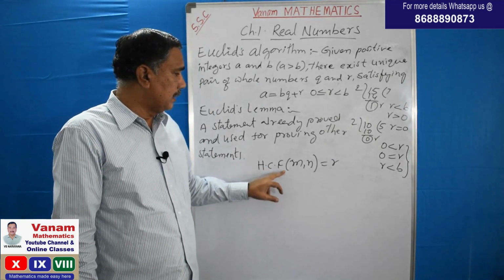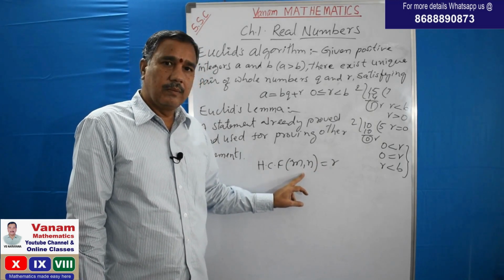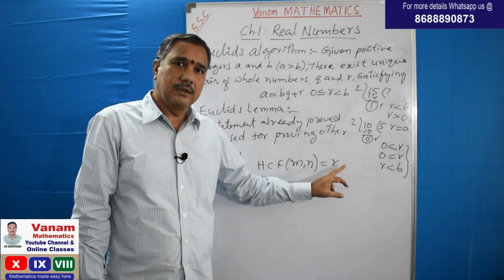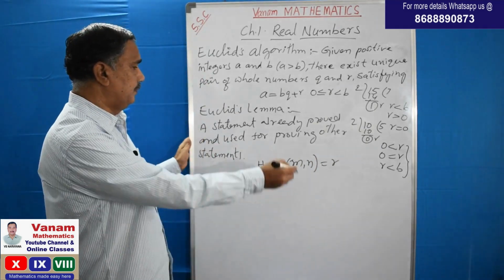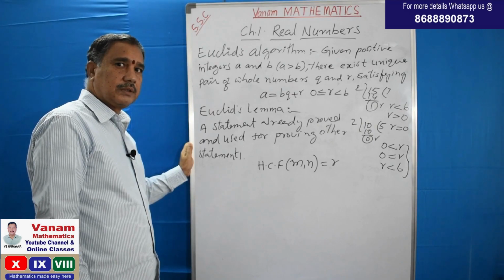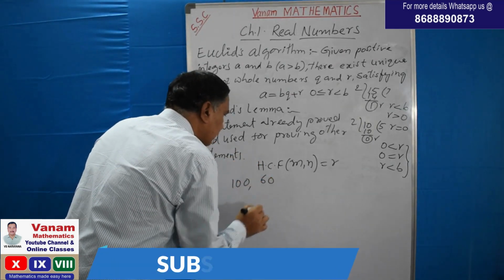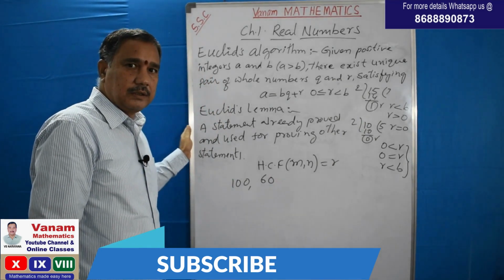So the HCF of m comma n is r. Let us find the HCF of two given numbers. Let us take 100 and 60. These two are positive integers.